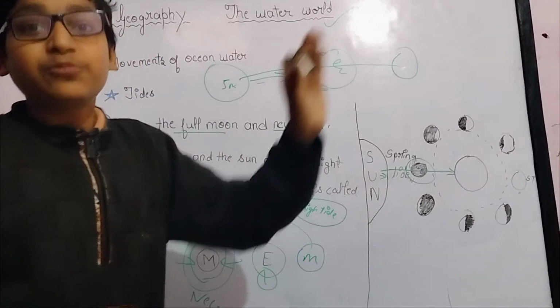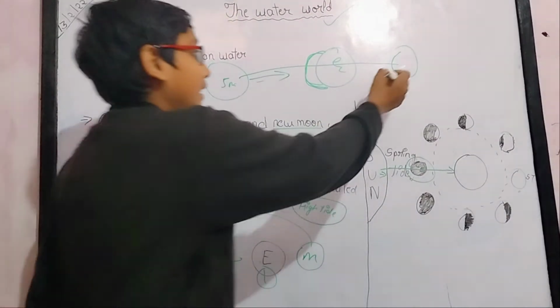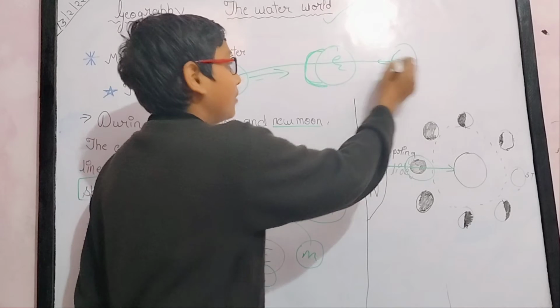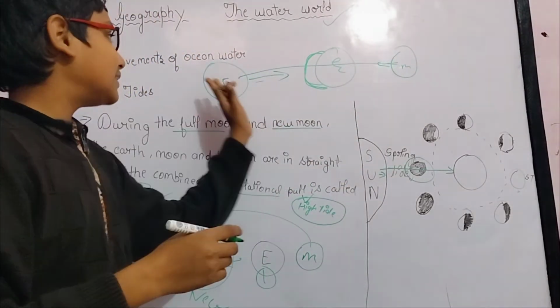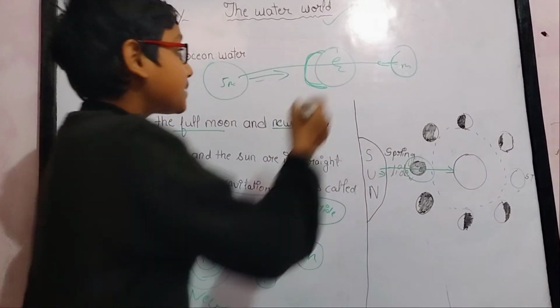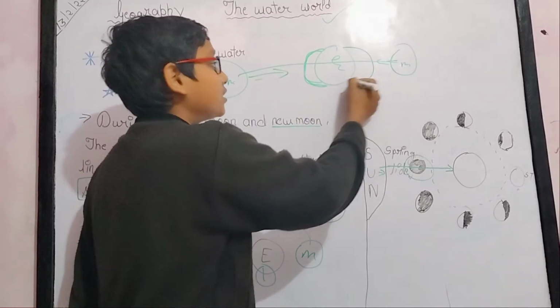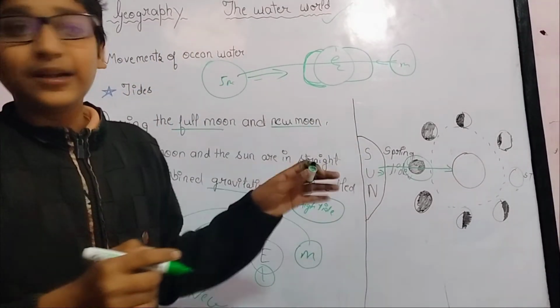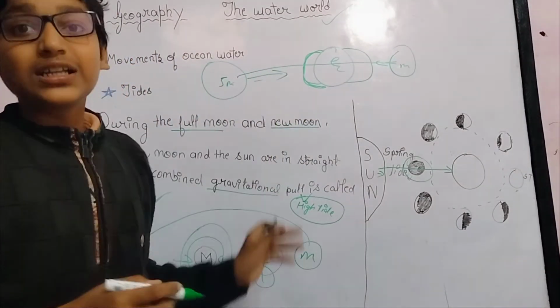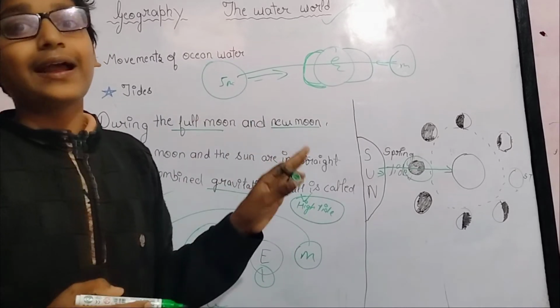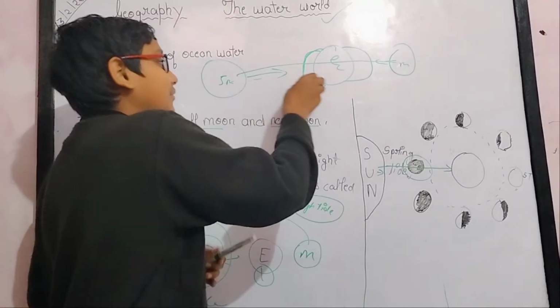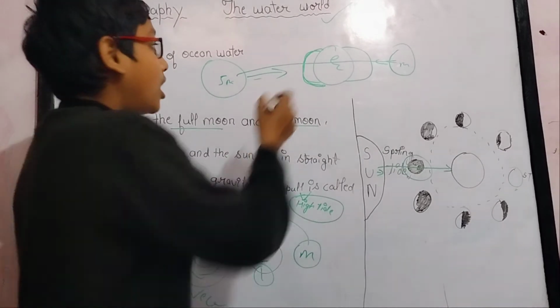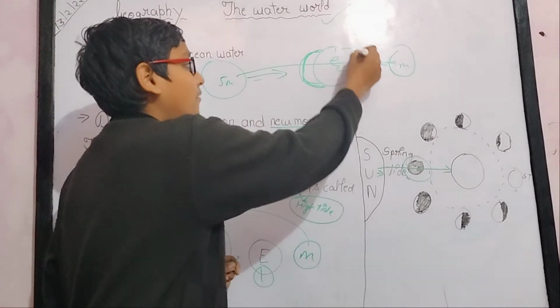These two heavy bodies pull water from left and right. The moon pulls from this side, and the sun pulls from this side. So this makes both sides bulge. The water is pulled by both the left and right side, so on both sides the water is making a bulge.